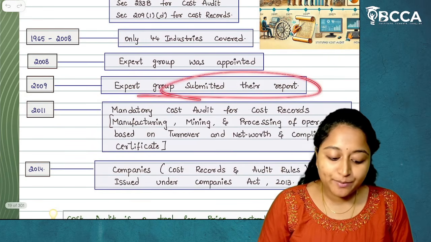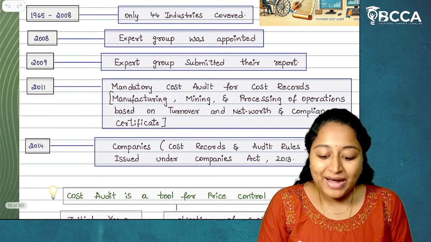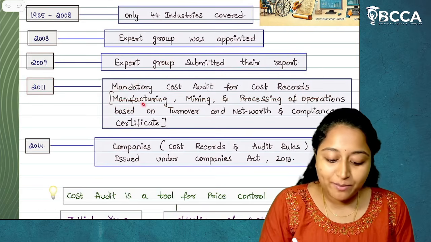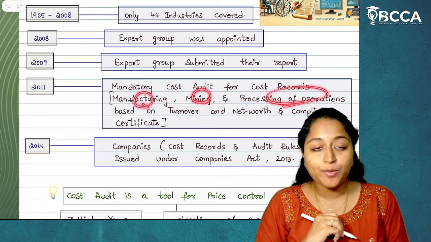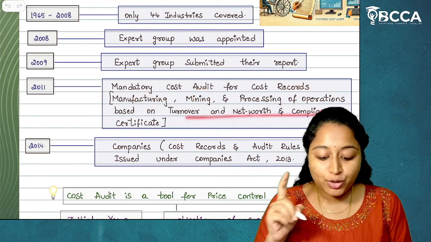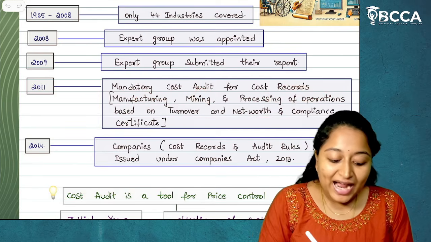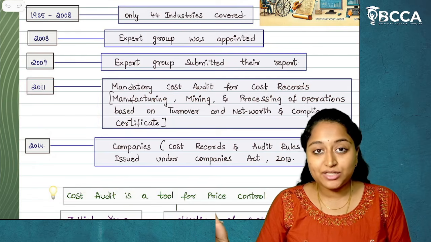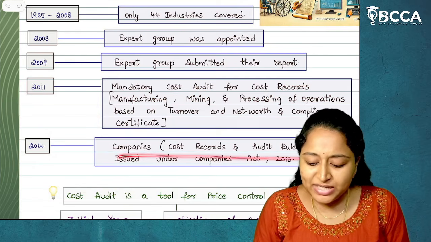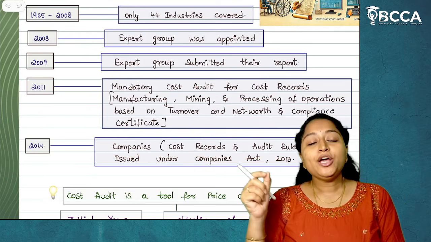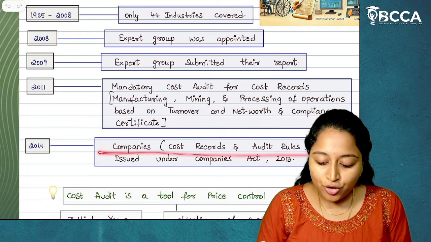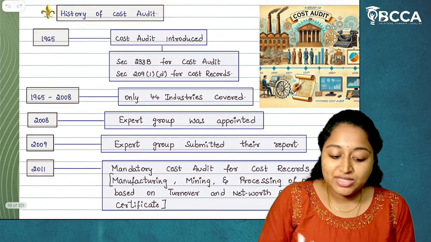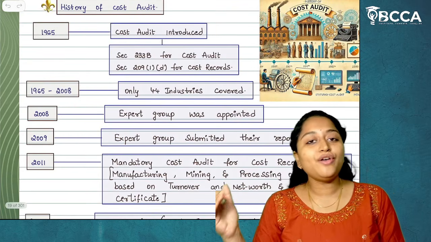Then in 2011, mandatory cost audit for cost records was brought, not for all but for manufacturing, mining and processing operations based on turnover and net worth, and compliance certificate. And in 2014, they brought it separately in the Companies Act 2013 as the Companies (Cost Records and Audit) Rules 2014. So the Companies (Cost Records and Audit) Rules 2014 was issued under the Companies Act 2013. So this is the entire history of cost audit.